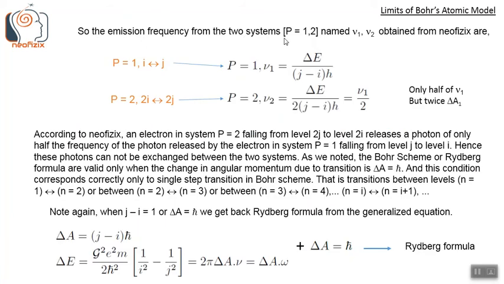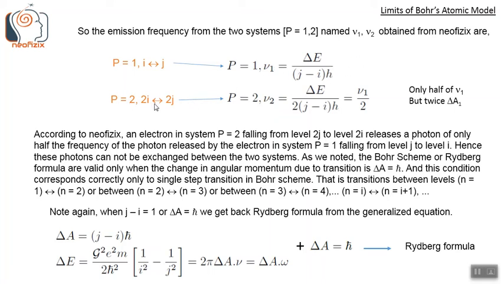So the emission frequencies from the two systems, that is P equals 1 and 2 systems, are named nu1 and nu2. These values nu1 and nu2 are obtained from neophysics here. For P equals 1, where the transition is between i and j, we get nu1 is delta E by (j minus i) h bar. It should be h bar here. Delta E by (j minus i) h, where nu is the frequency and h is Planck's constant.